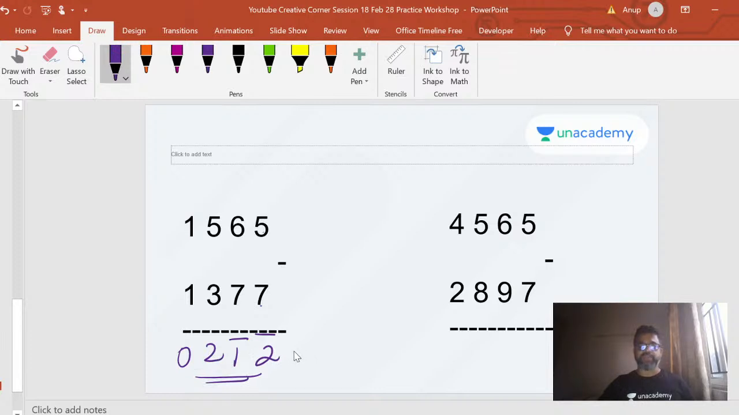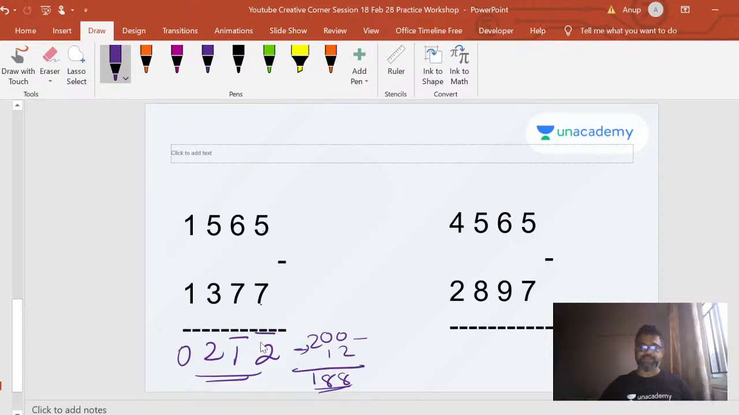And if you remember the sutra that we did, all from 9 and last from 10, this is exactly 200 minus 12. You can subtract it: all from 9, last from 10. You reduce this digit by 1. 9 minus 1, 8. 10 minus 2 is 8. That's your answer, right? So 01888.